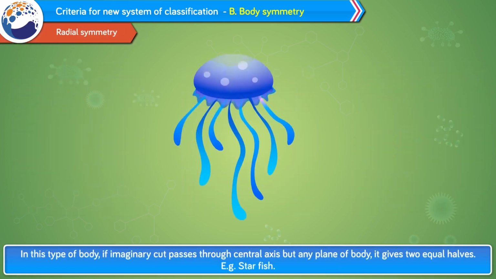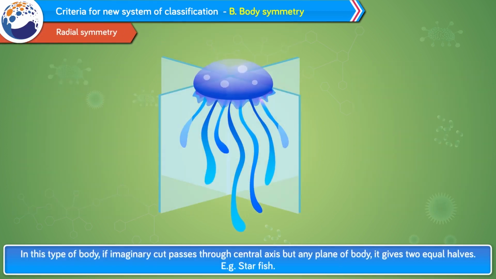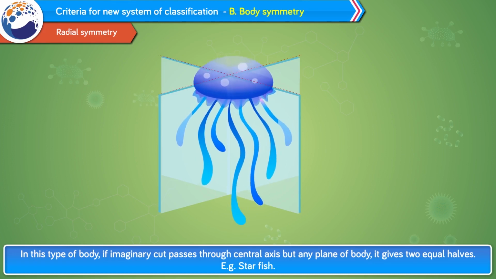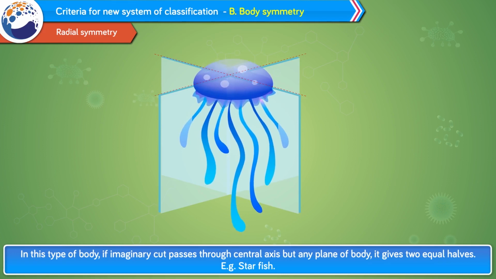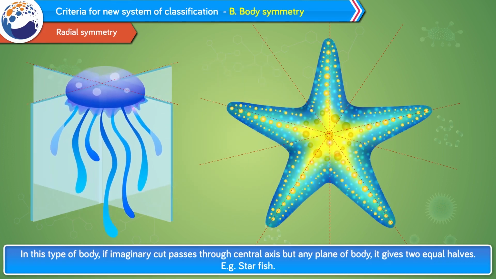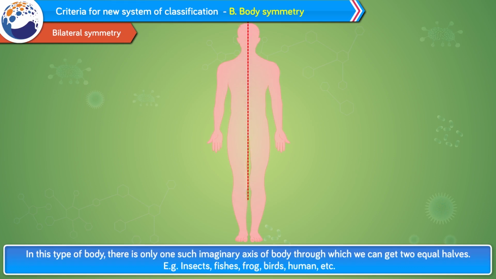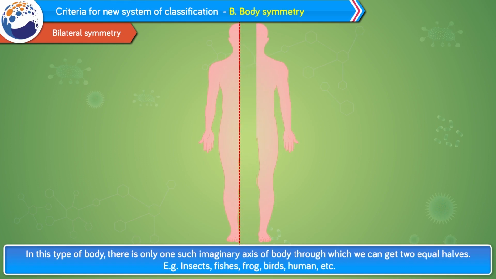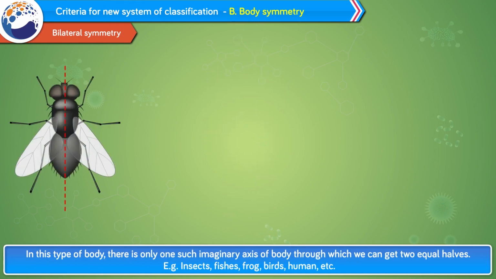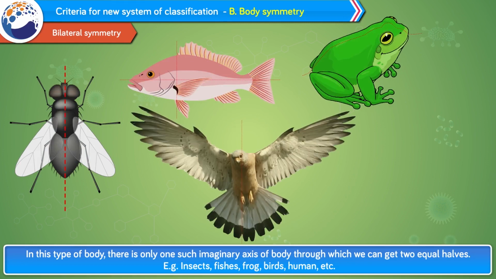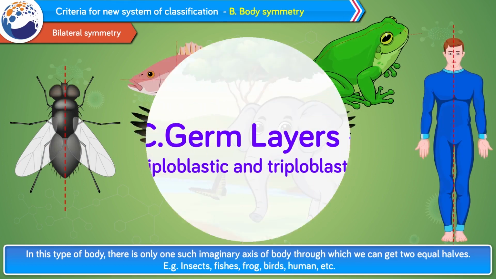Radial symmetry. In this type of body, if an imaginary cut passes through the central axis in any plane of the body, it gives 2 equal halves. Example, starfish. Bilateral symmetry. In this type of body, there is only one imaginary axis of the body through which we can get 2 equal halves. Example, insects, fishes, frog, birds, human, etc.